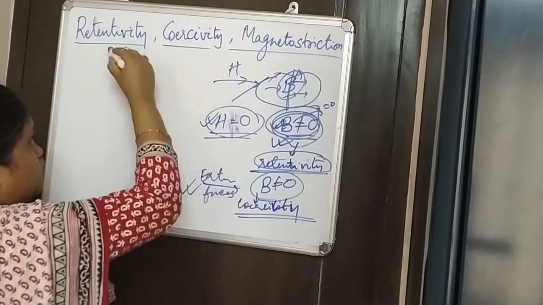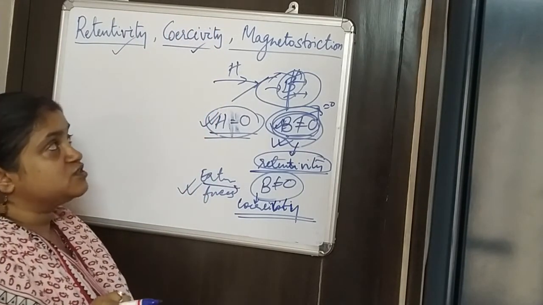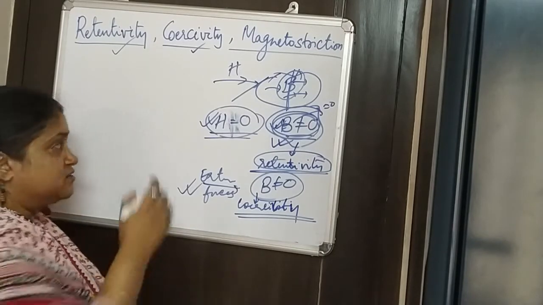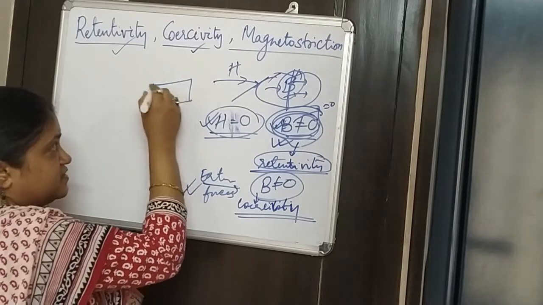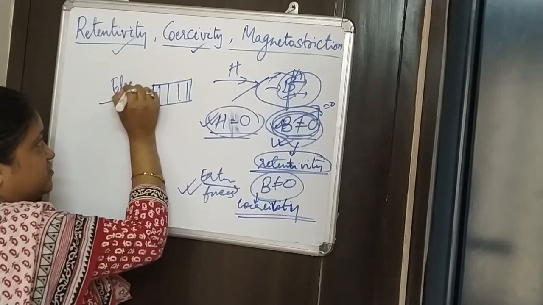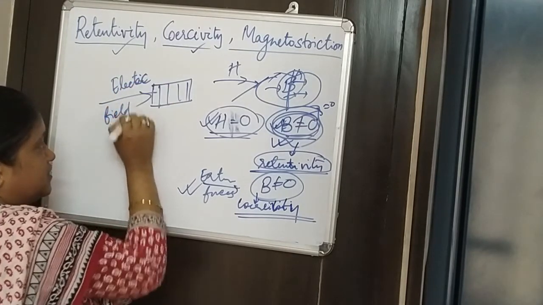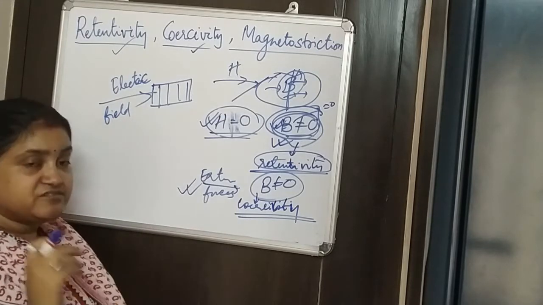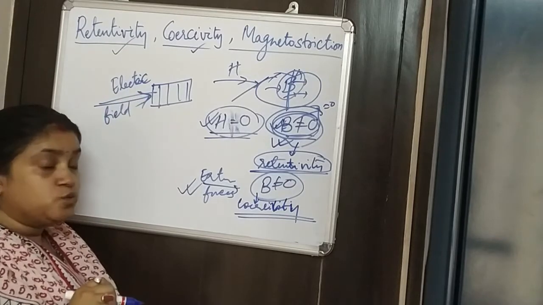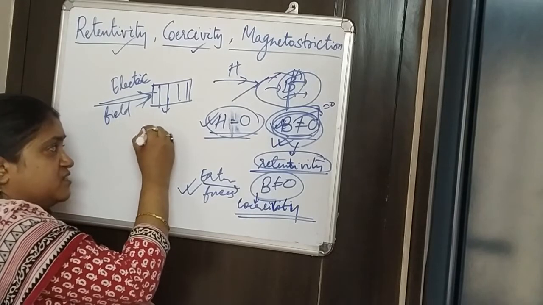So now we understood what is retentivity and what is coercivity. Now one more very interesting property is called magnetostriction. Suppose this is a magnetic material, and you expose it to an electric field or electricity. As soon as you pass electricity through it, it will start to make a sound.